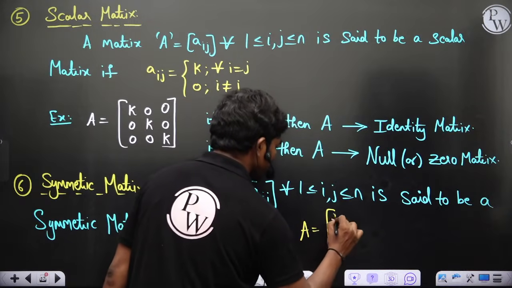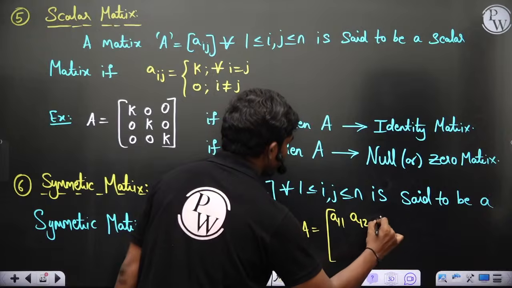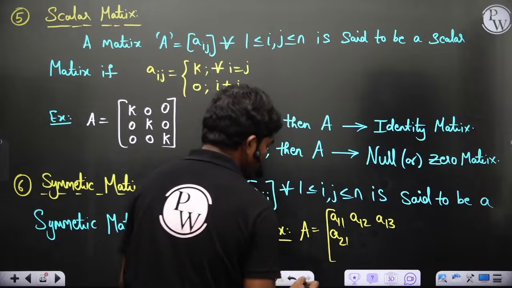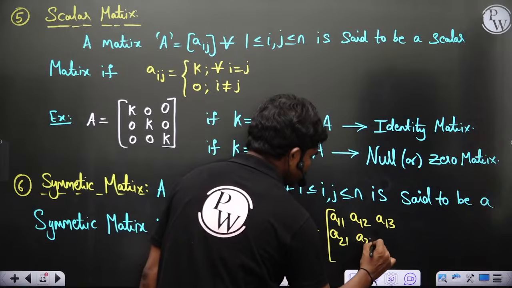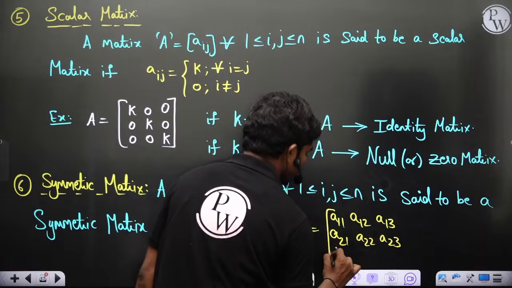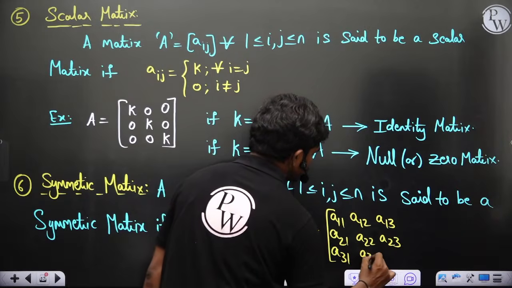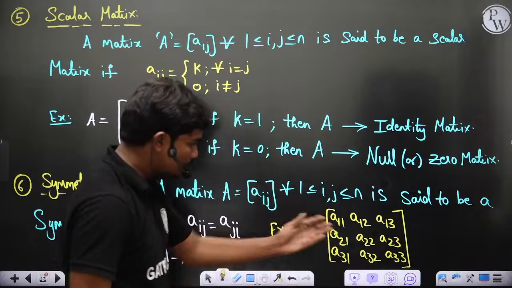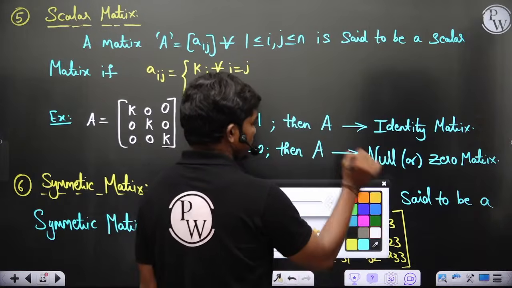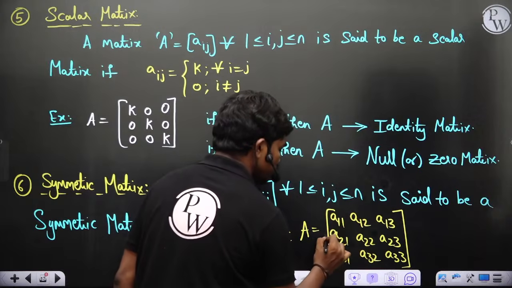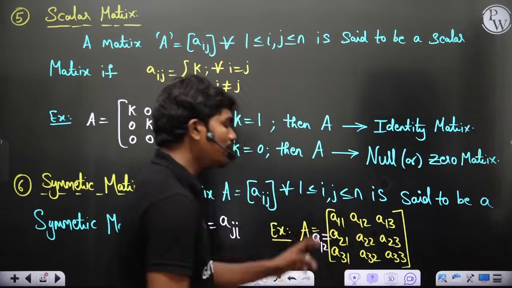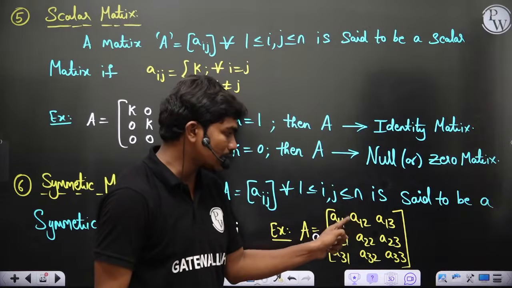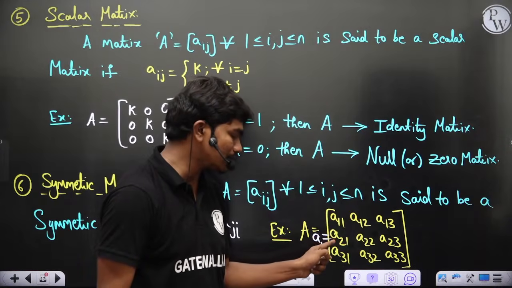If you take an example, we have A equal to A11, A12, A13, A21, A22, A23, A31, A32 and A33. Then if this matrix has to be symmetric, this element should be equal to A12, because when you do transpose, this element in the first row, second column comes to the second row, first column.